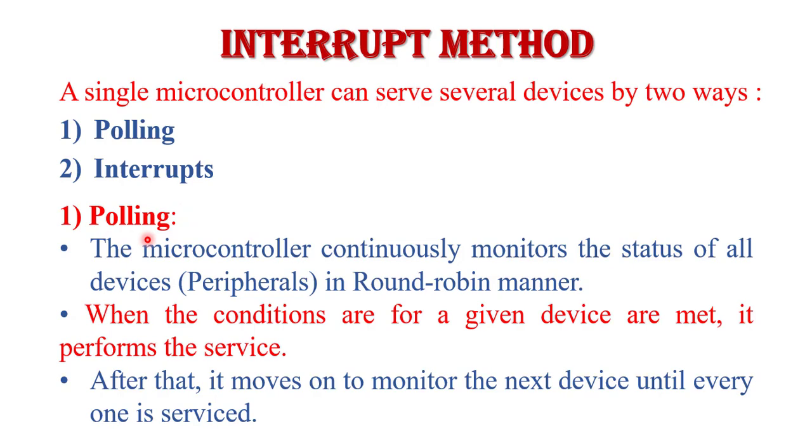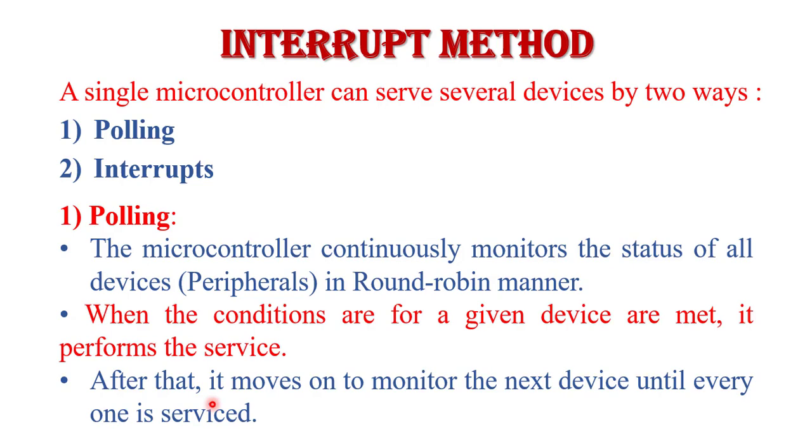So first is polling. What do you mean by polling? In case of polling, the microcontroller continuously monitors the status of all the peripheral devices in round robin fashion. When the condition is set or met, it responds to the device. After that, it moves on to monitor the next device until every device is served. So in this way, the microcontroller can serve all the devices one by one.